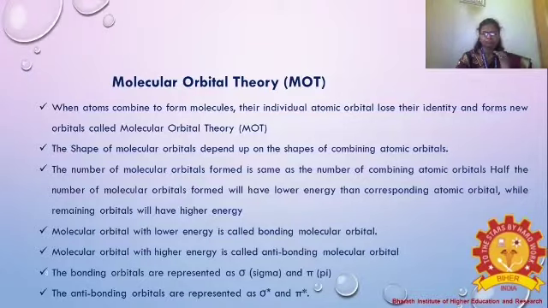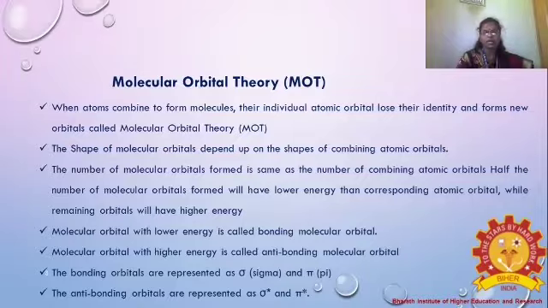So we discuss the meaning of lower energy level and higher energy level. The molecular orbital with lower energy is called the bonding molecular orbital. The molecular orbital with higher energy is called the antibonding molecular orbital.